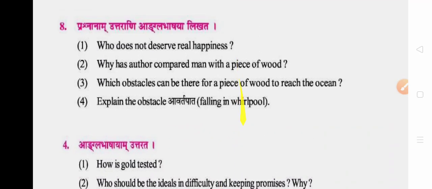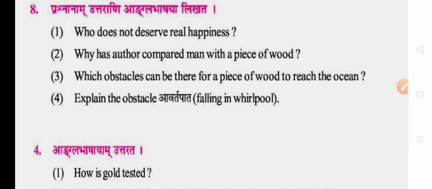Now the next question comes from chapter number 6, that is Gashta Khanda. Who does not deserve real happiness? One who is not free from all the four obstacles does not deserve real happiness.